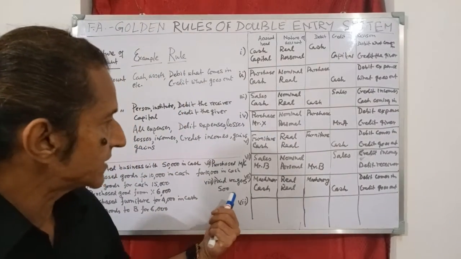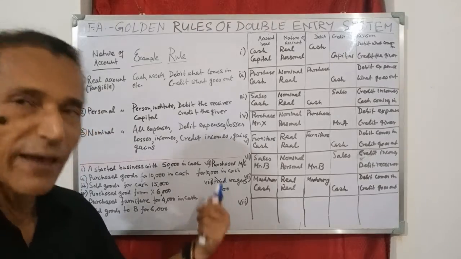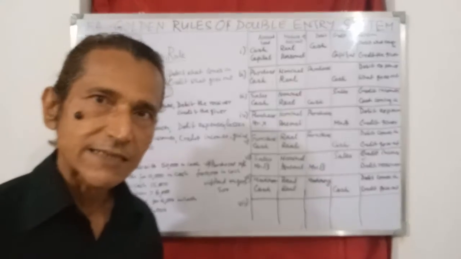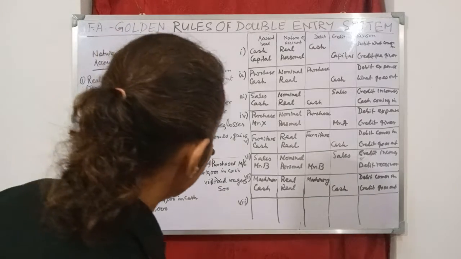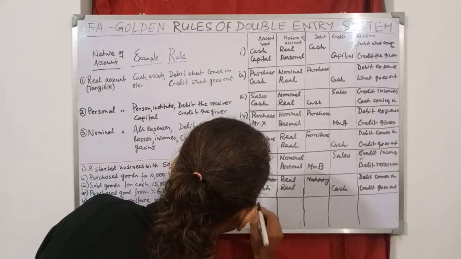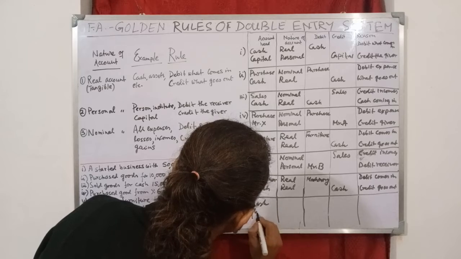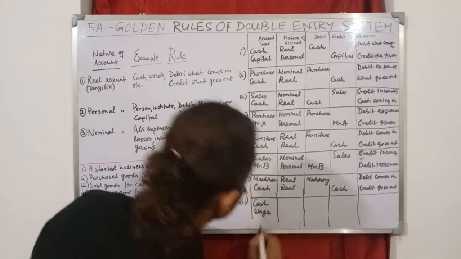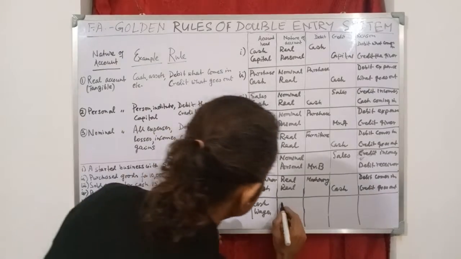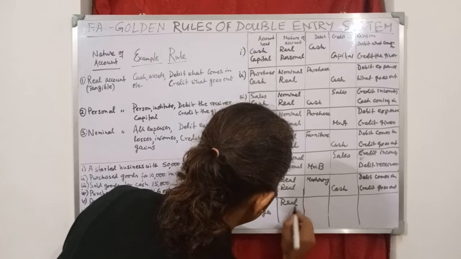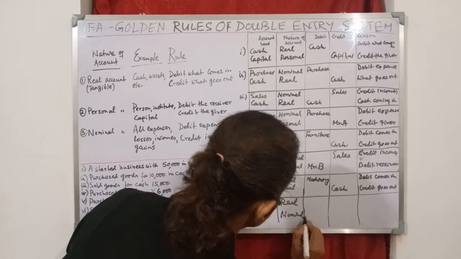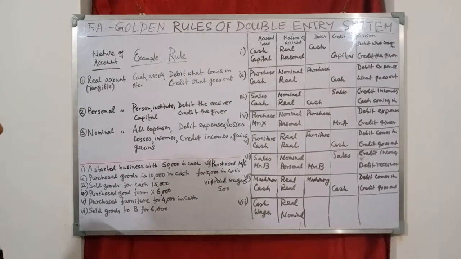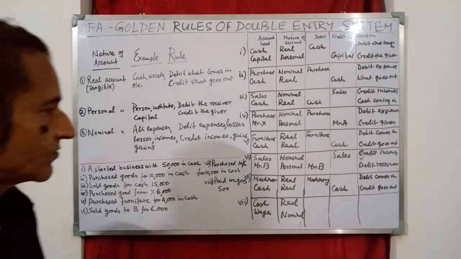Although cash is not mentioned here, but since it is already paid, that means cash has gone out, right? So here the account heads are cash and wages. Cash is real and wages is nominal, because wages is expense for the company, for the firm.